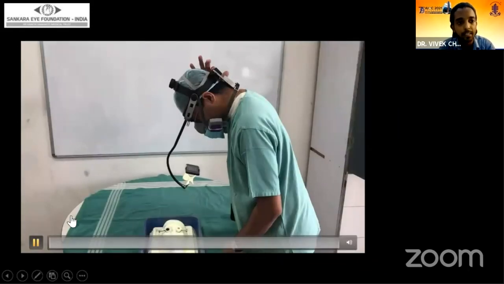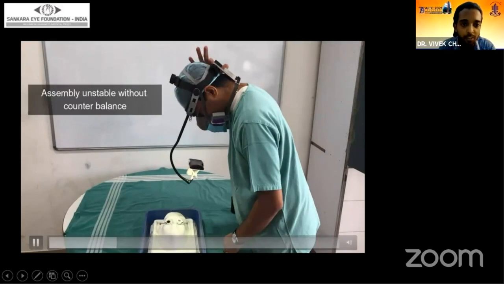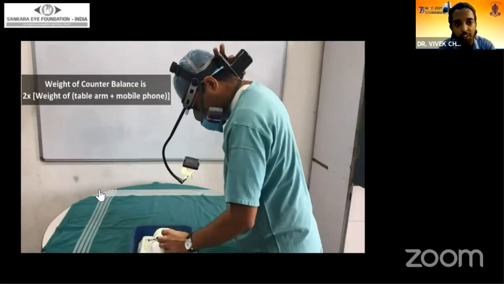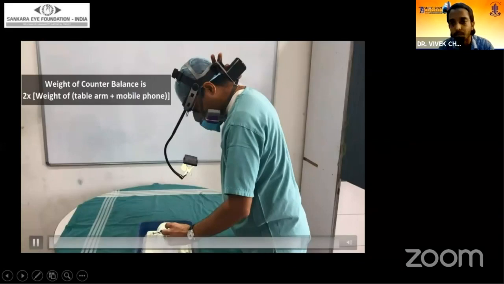As you can see in this video, the assembly is unstable without the counterbalance, and it keeps on slipping because of its instability. But with the counterbalance in place, the weight of which is 2 times that of the table arm plus the mobile phone combined, it provides extra stability.